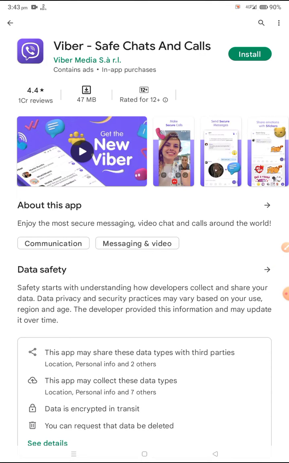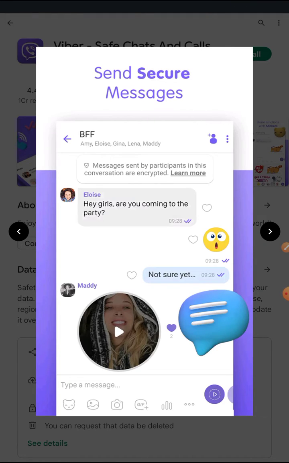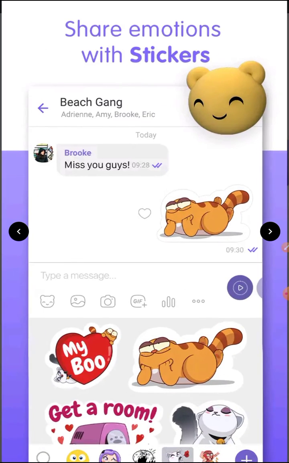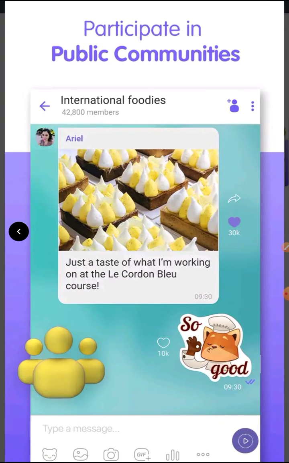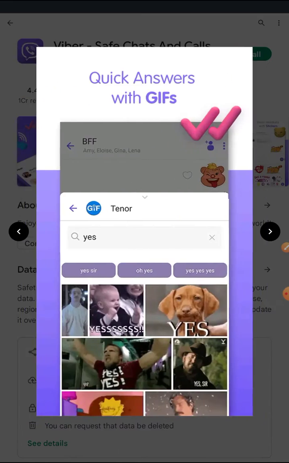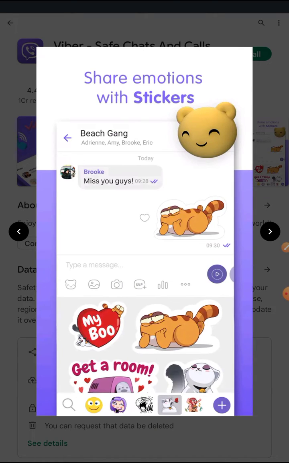First of all, you need to do Viber verification. When we do activation, we use our mobile number, and we need to enter a country code. Sometimes we don't enter a country code and then we face an issue because our number is not recognized. So first of all, you need to add the country code with your number.